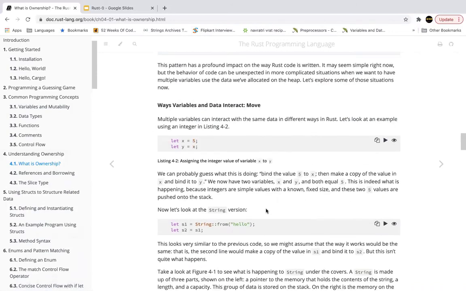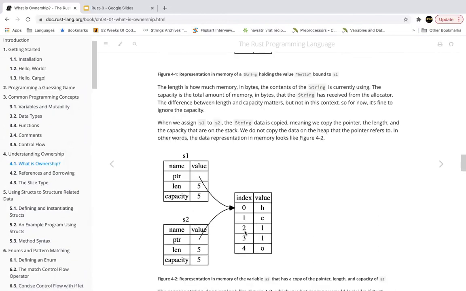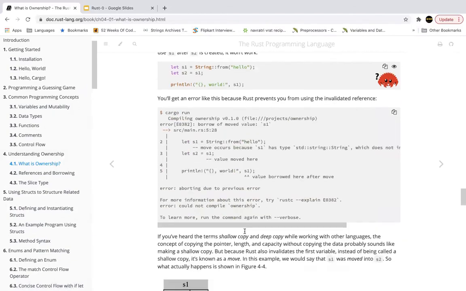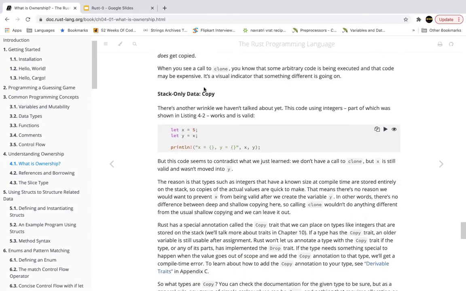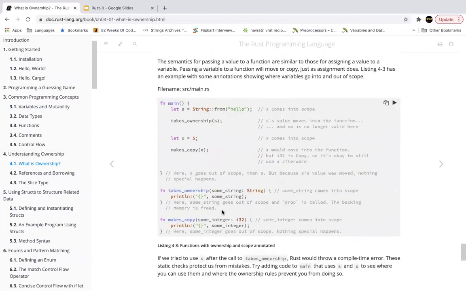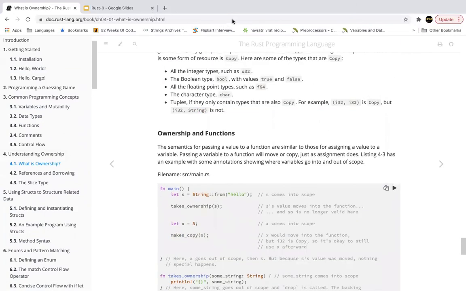That is where we have a move. We also have clone. How do the rules change, and how does the memory change when a particular variable is cloned for another? What happens during copy? All of these we will see in the upcoming video.